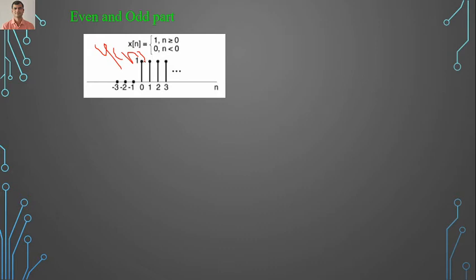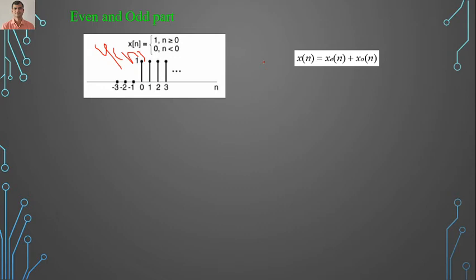Now we have to find the even and odd parts for this particular signal. Always remember that when you add the even and odd parts, we get the original signal. The even part is written as x e of n plus x o of n. E stands for even, O stands for odd: even part of x of n, odd part of x of n. When we add, we get the original signal.